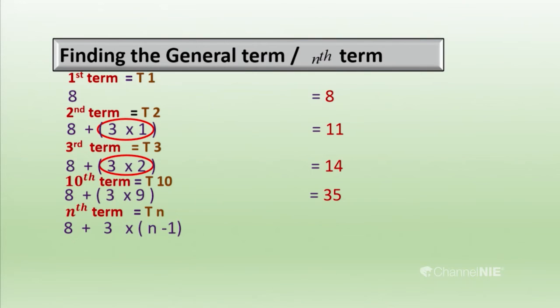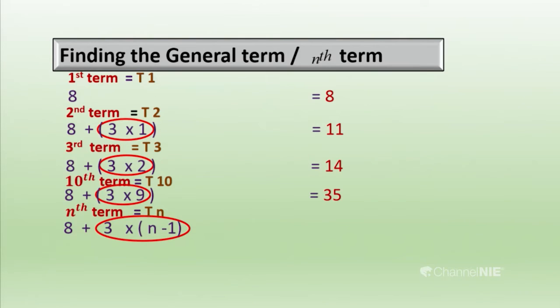I have taken the 10th term as the example, to show how it works even for a middle term. To take the 10th term, I should add 9 common differences to the first term. So I put it as 3 times 9. It is easy, no? Then we got 35. And to get the nth term, we must add 3 times n minus 1 to the first term. Then we get the general term of this progression.